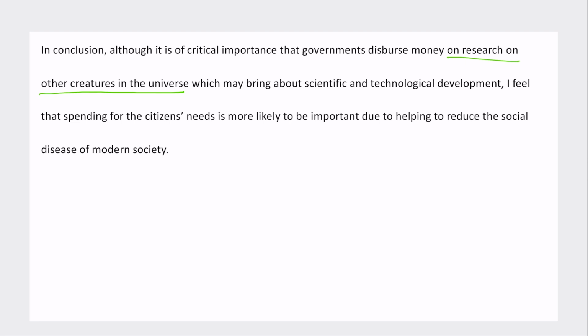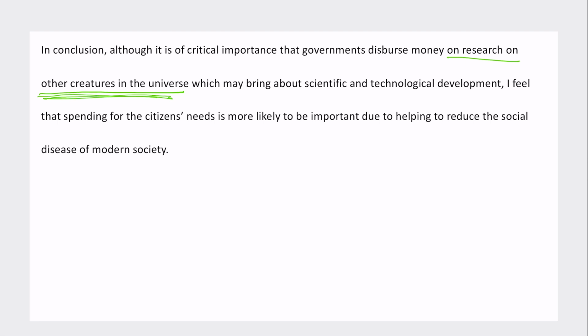In conclusion, although it is of critical importance that governments disperse money on research on extraterrestrial life, or on space frontiers or something like that, maybe it's going to be okay. The creation of the universe, which may bring about scientific and technological development.